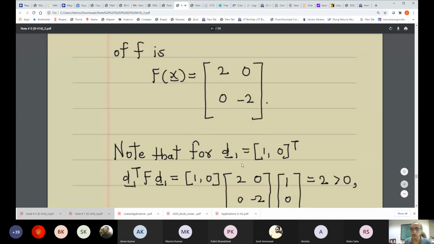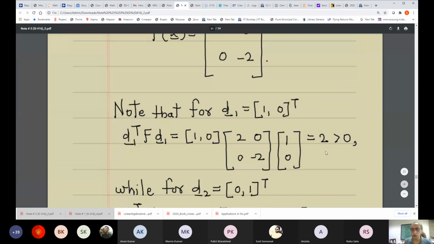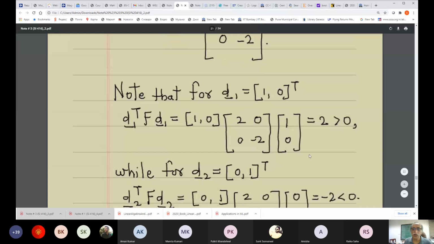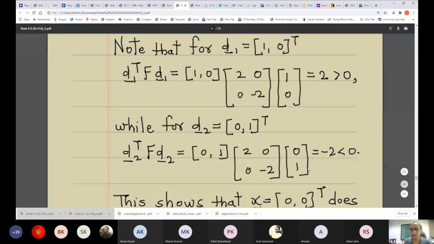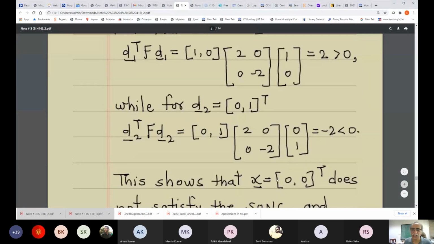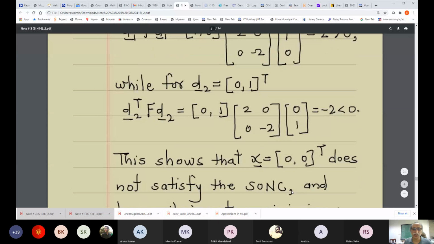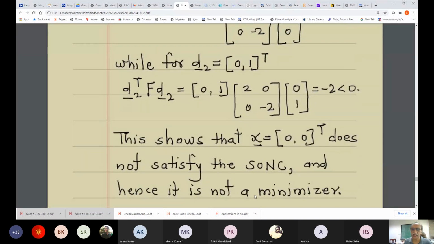Note that for d equal to (1, 0), you get it to be equal to 2, which is positive, whereas for d equal to (0, 1) this is equal to minus 2, less than 0. This shows that (0, 0) does not satisfy the SONC, second order necessary condition, hence it is not a minimizer.